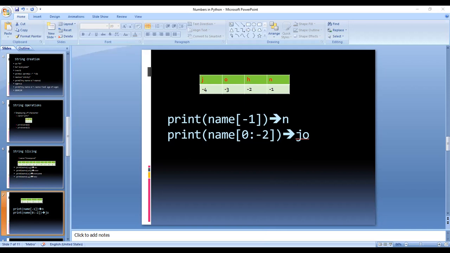Now, U is equal to A of, for example, -1. So what was there in A? A is having "hi everyone!". So what is there in the last character will be printed. Let us see what is present in U. The exclamation mark is present at the last position, and that will be printed.